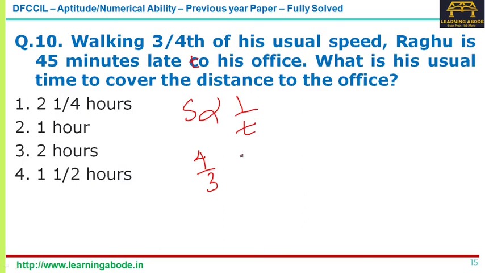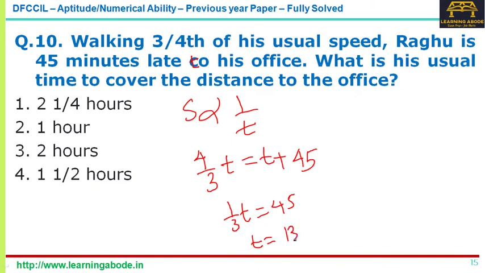So 4/3 of time is equal to the usual time plus the extra 45 minutes. So 1/3 of that time is 45 minutes. So the time taken is 135 minutes, which is 2 hours and 15 minutes, which is answer option 1.